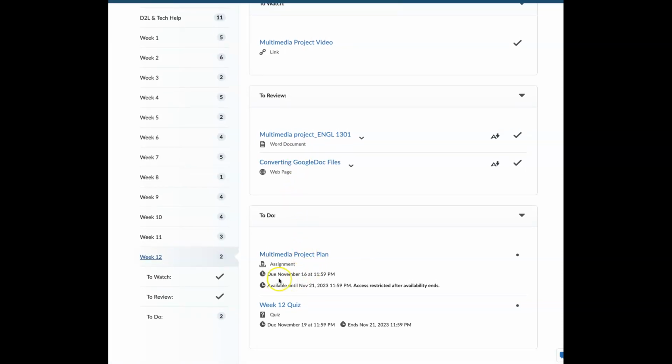I want you to note that the initial due date is the 16th, which is a Thursday, but I am leaving it open until our grace period, that is essentially the following Tuesday. So don't get confused by what you see here, right? Make sure that you understand that there's the due date, but if it's available until then, that means you'll still get full credit until that is finally due.